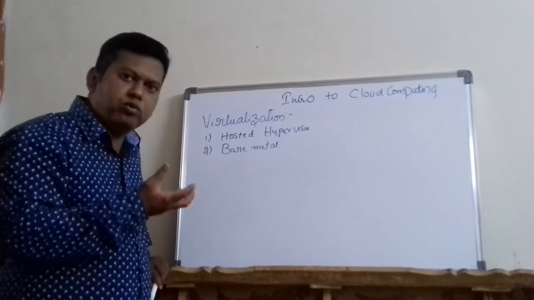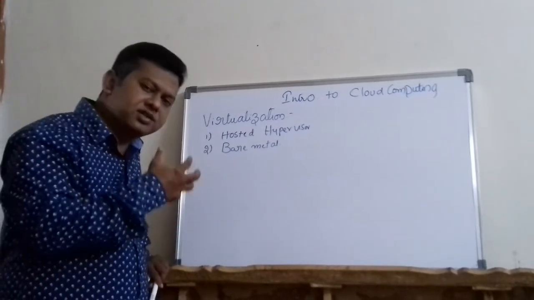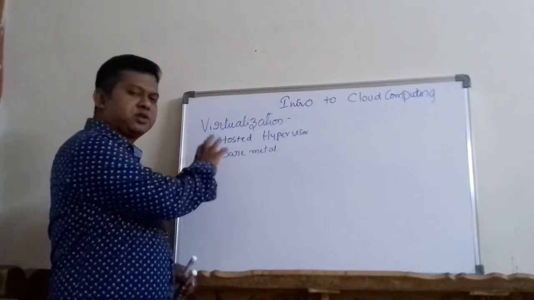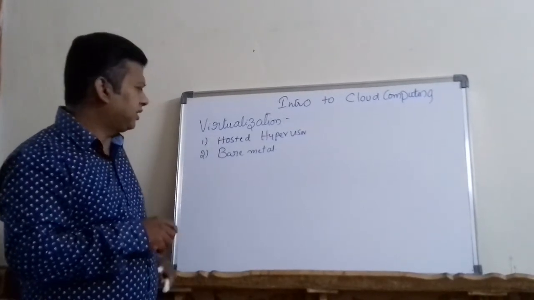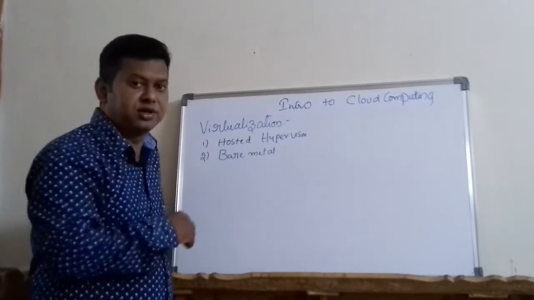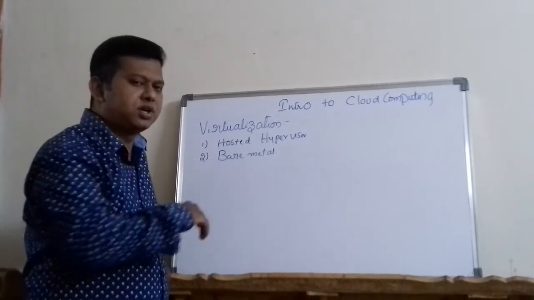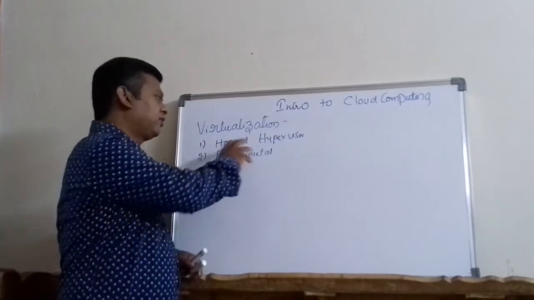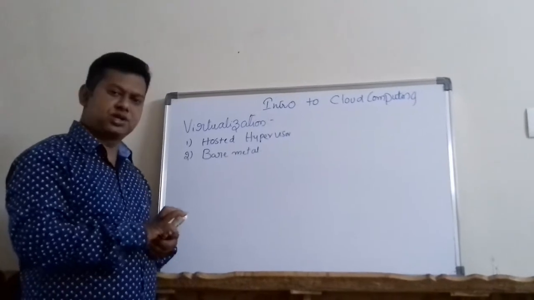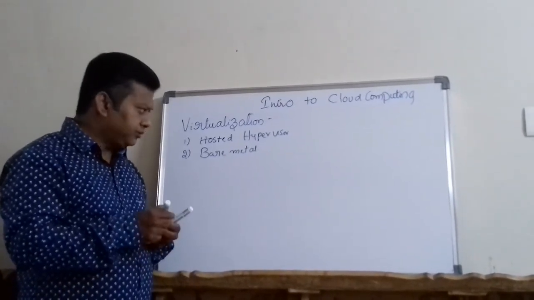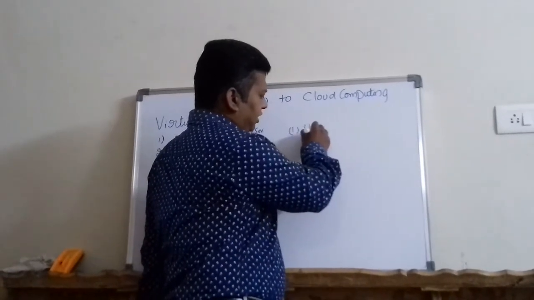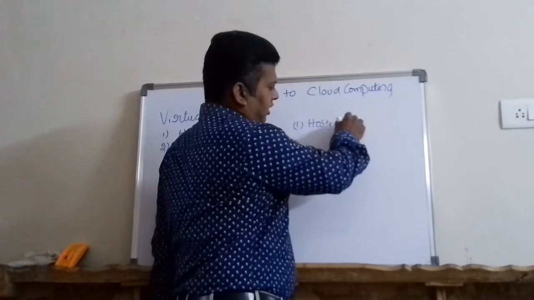These are the two ways in which you can create virtual machines. For example, if you want to create virtual machines on your personal computer, your desktop or laptop, I recommend you go for the first method. The second method is generally not recommended, especially for beginners. Why it is not recommended and what bare metal is, we will see. Before that, we will see what a hosted hypervisor is and how we create virtual machines using it. So this is our first technique, hosted hypervisor.